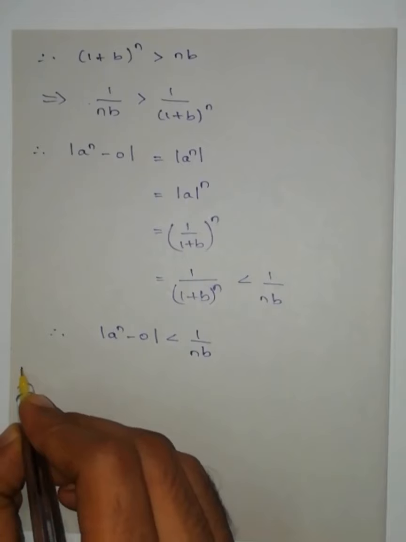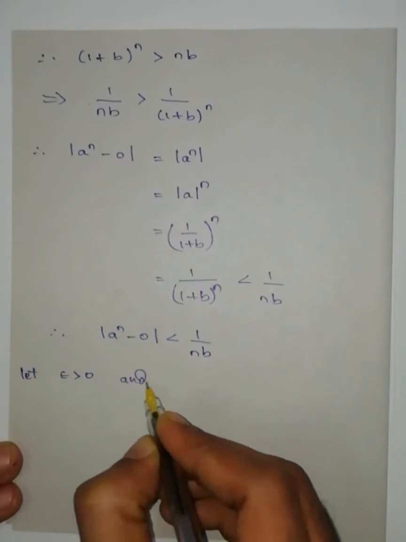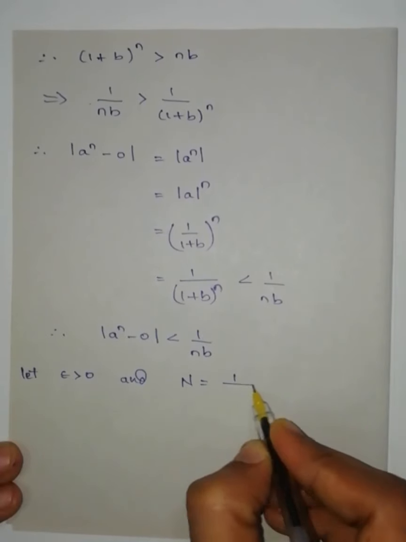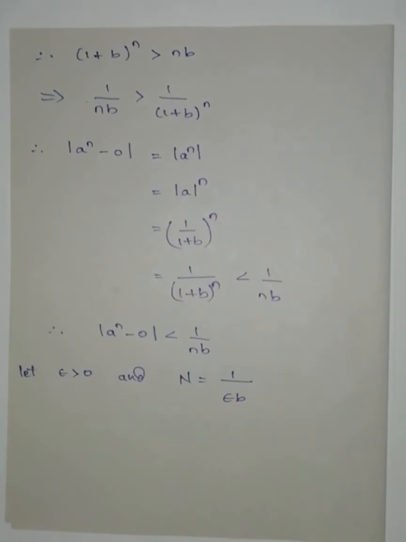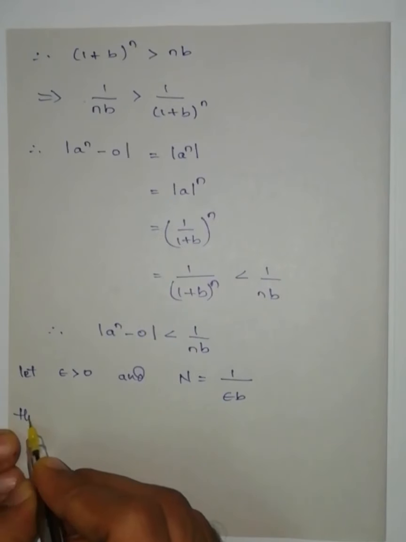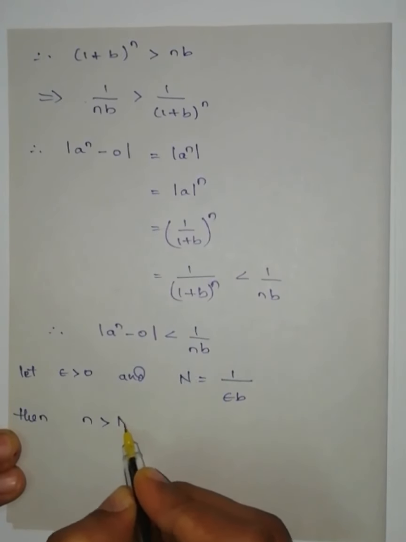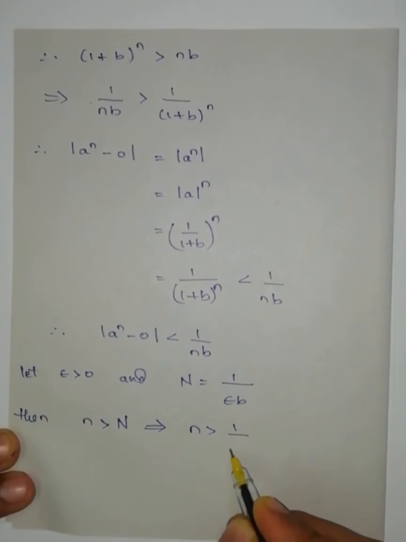So, let epsilon greater than 0 and capital N I am going to take as 1 by epsilon b. How I am getting capital N as 1 by epsilon b, you can discuss yourself as we have discussed in the earlier theorems and problems. You can go through the same way. Then small n greater than capital N implies small n greater than 1 by epsilon b.